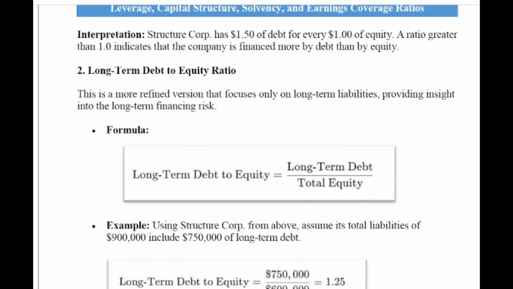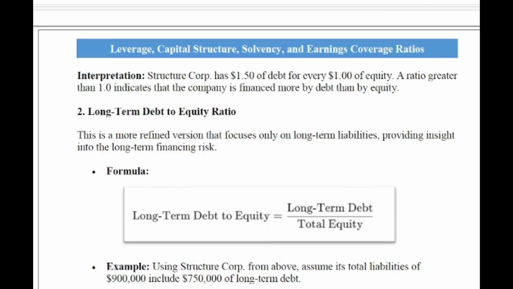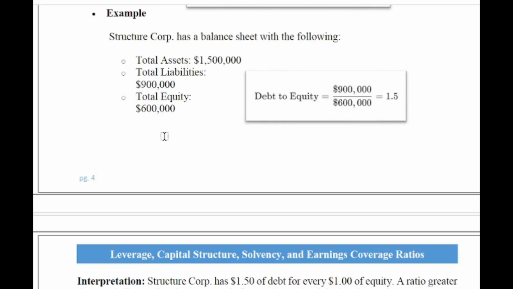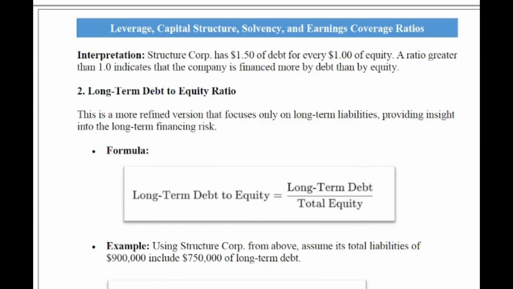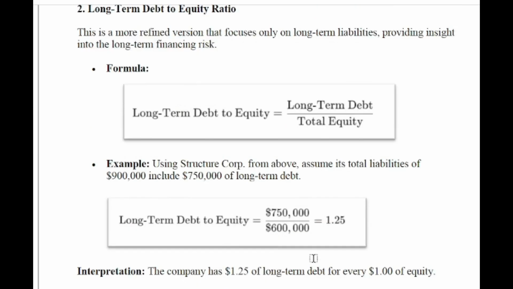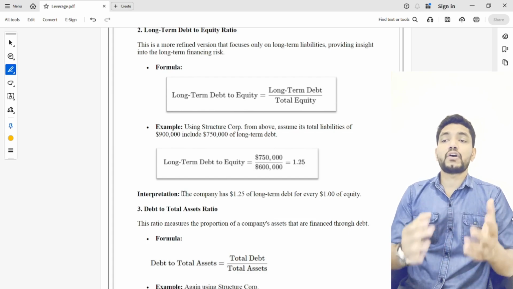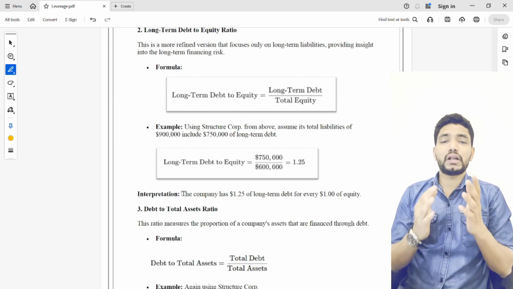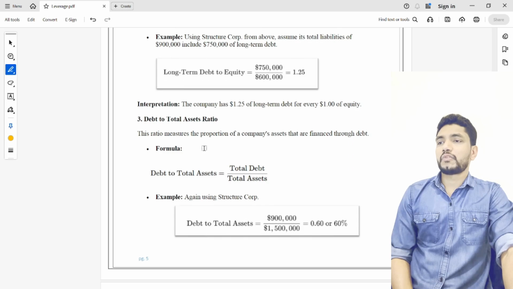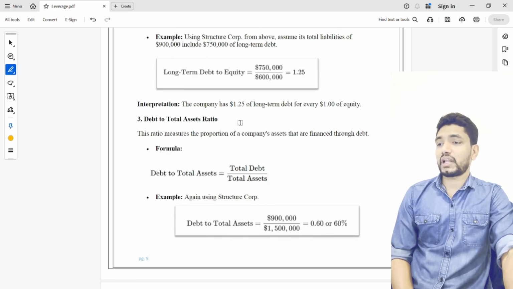So in this case, we calculate long-term debt divided by total equity. The long-term debt is 750,000 and the equity, as we saw in the previous example, is 600,000, that means 1.25. So how can we interpret this? It means the company has $1.25 of long-term debt for every $1 of equity. Now we will move into the next ratio, that is the debt to total asset ratio.